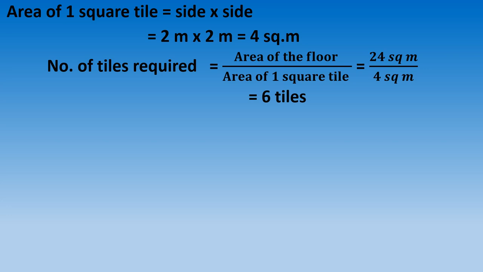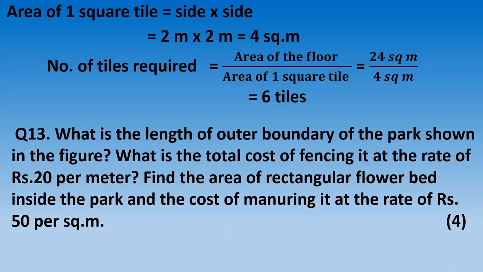So the number of tiles required is the area of the floor divided by the area of one square tile: 24 square meter divided by 4 square meter. Number of tiles we are finding, so the unit will be tiles. It is 6. So 6 tiles are needed. Next, question number 13.